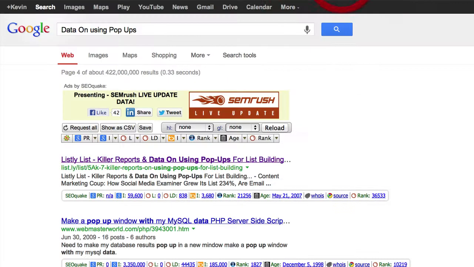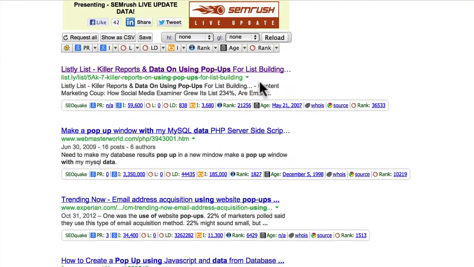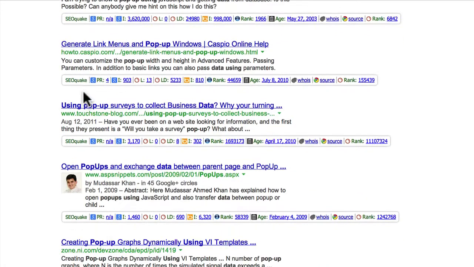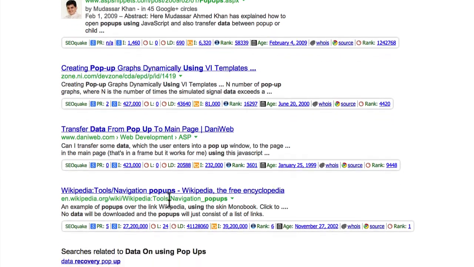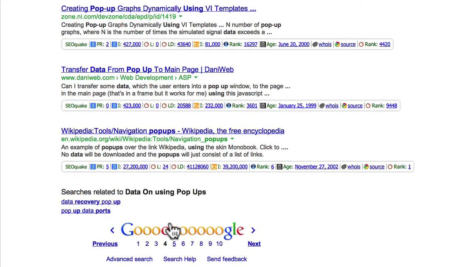Let me show you a couple more results, and then we'll jump back. Over here, for the keyword data on using pop-ups, there are 422 million results, which is like 500 million. And we're number 1, but on page 4. That's not page 1, and nothing beats page 1. You want to be on page 1, because most of the traffic goes to page 1.